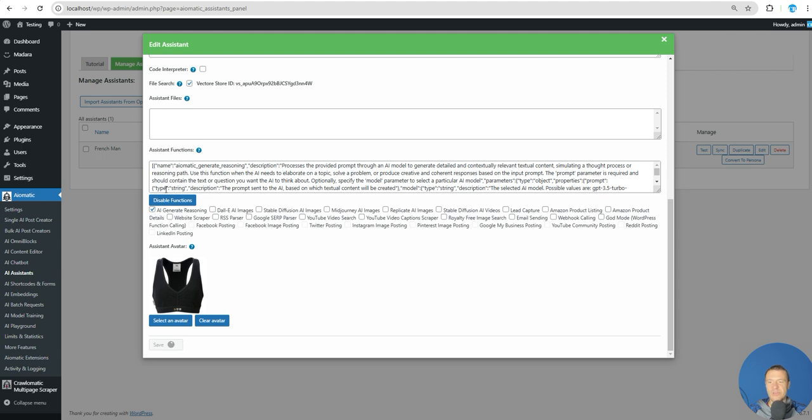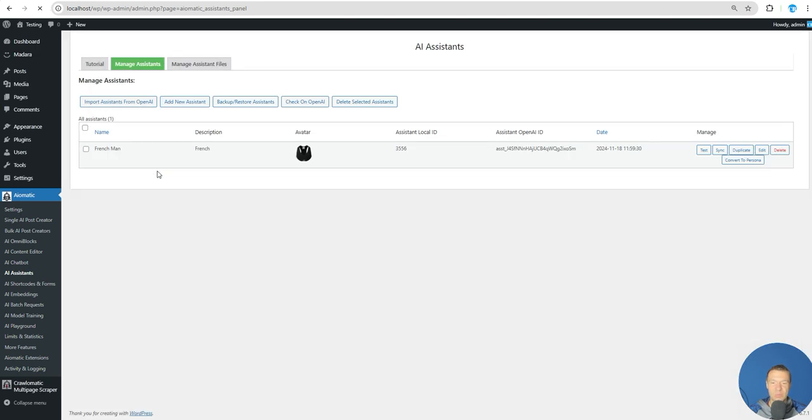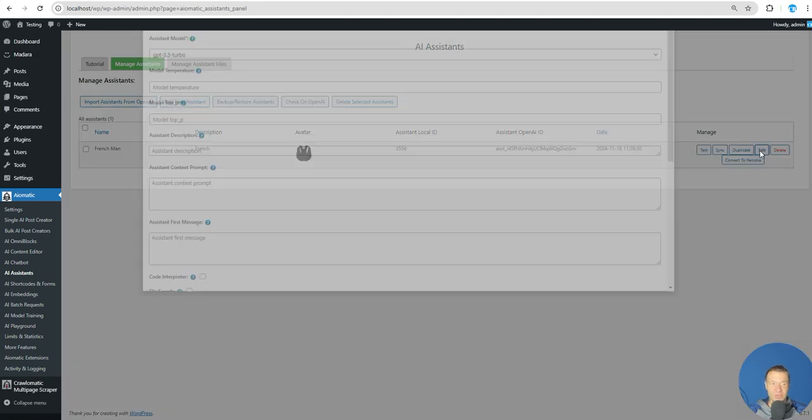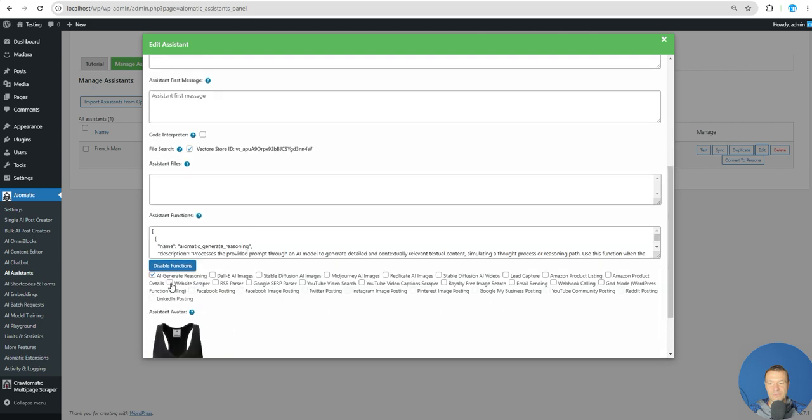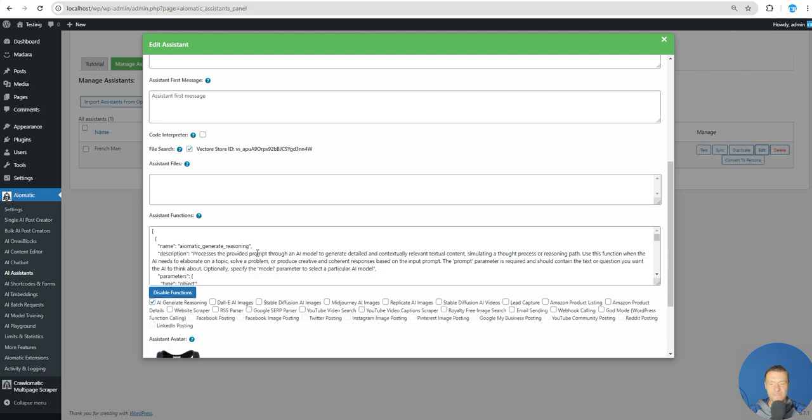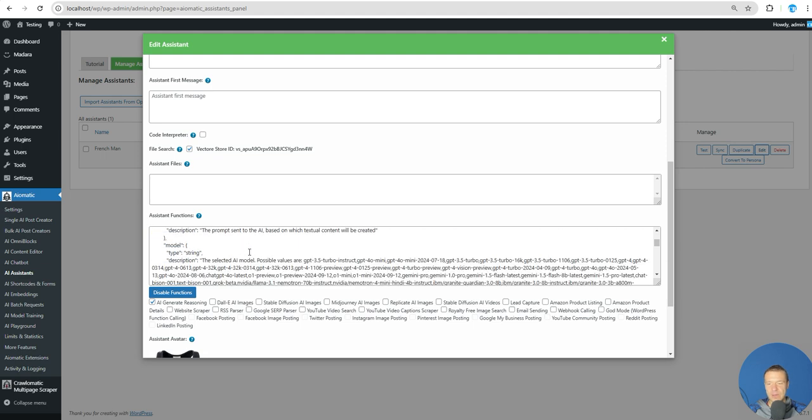Check this checkbox and the function will be set here for the assistant also, and it will also be able to reason. So now we have the AI generate reasoning enabled.